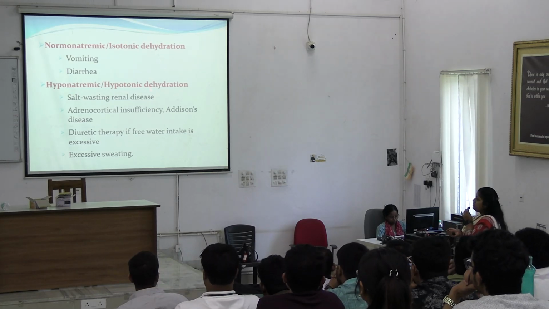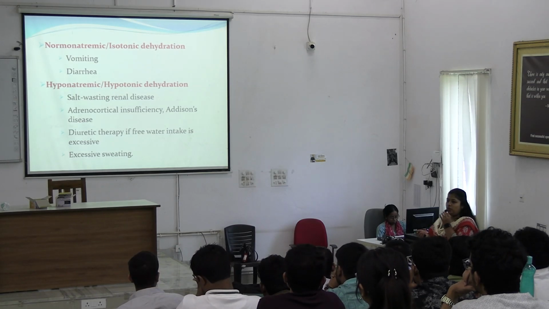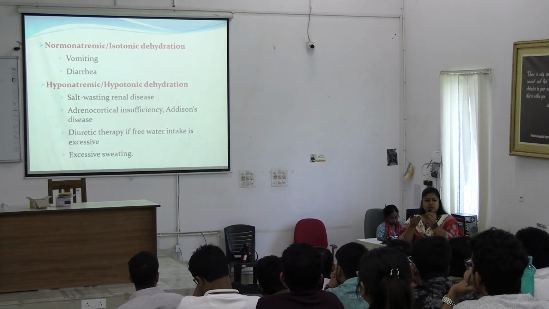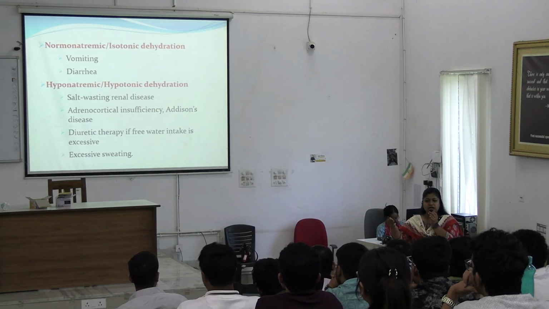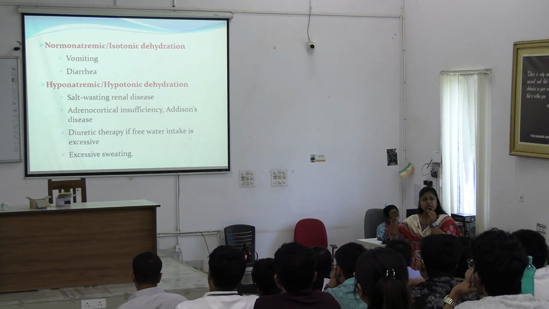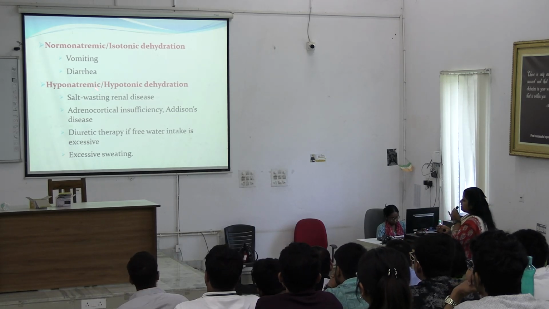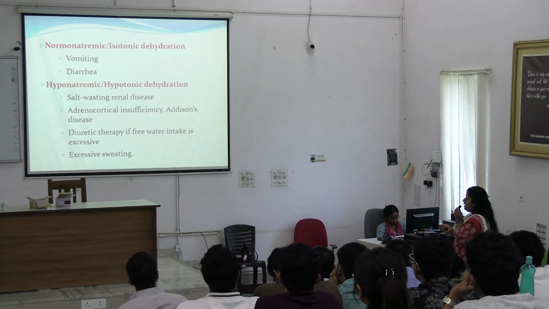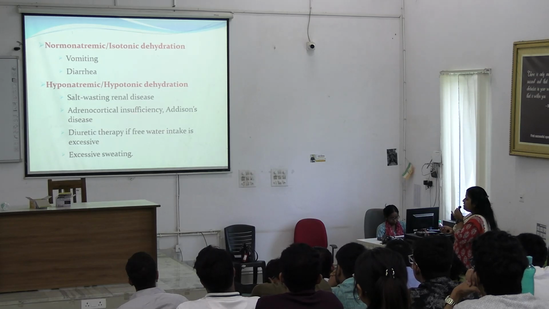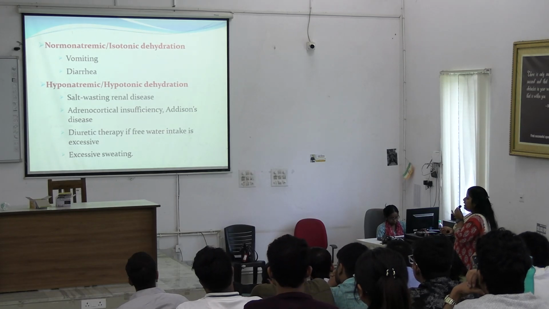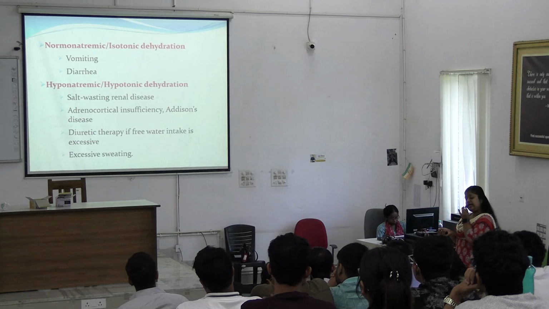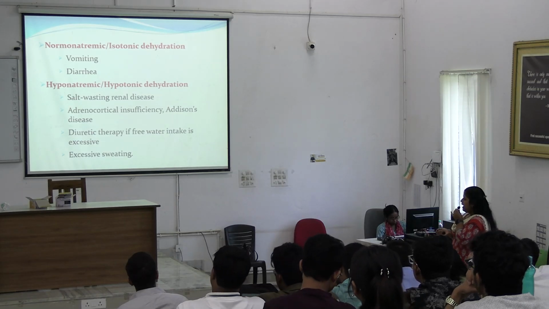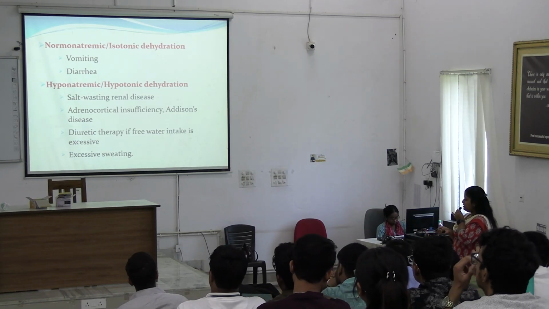Hyponatremic or hypotonic dehydration is a situation where water loss is not that much compared to the sodium loss, where the sodium loss is more. It is salt wasting renal disease like adrenocortical insufficiency, Addison's disease, diuretic therapy if free water intake is excessive. Okay, and in case of excessive sweating also.